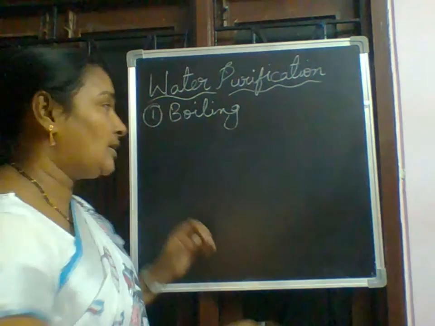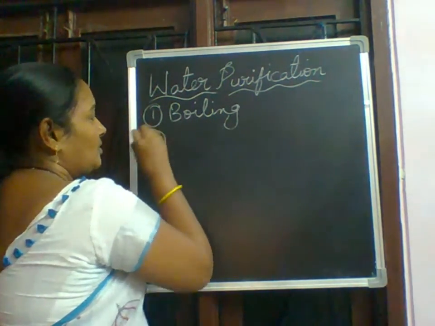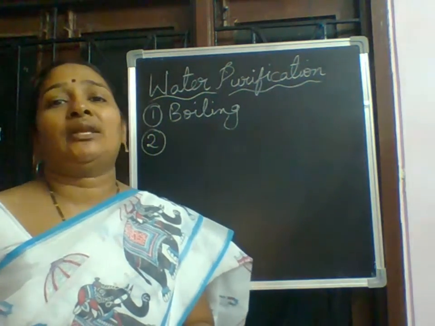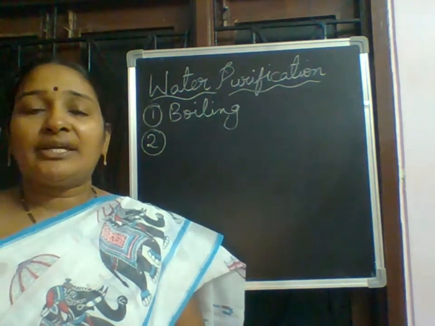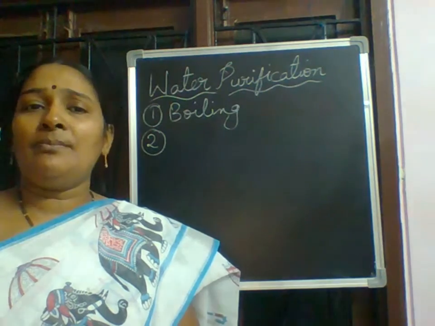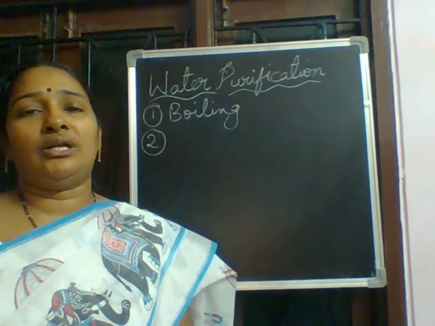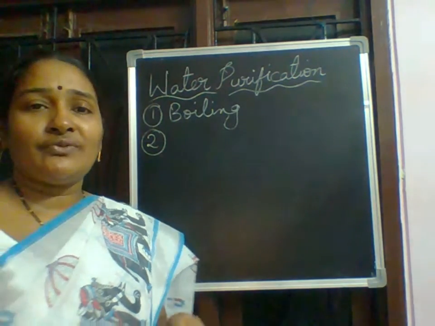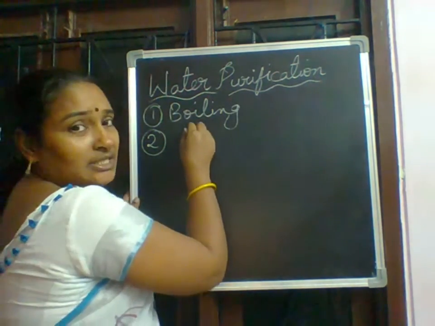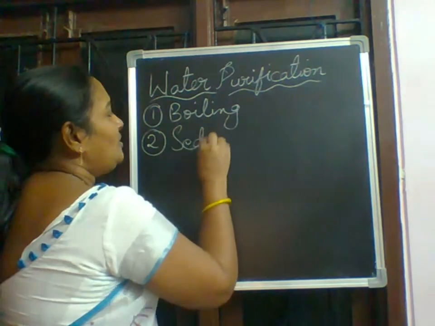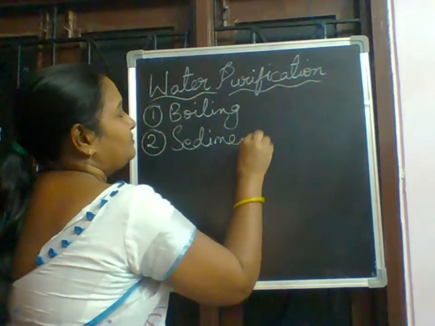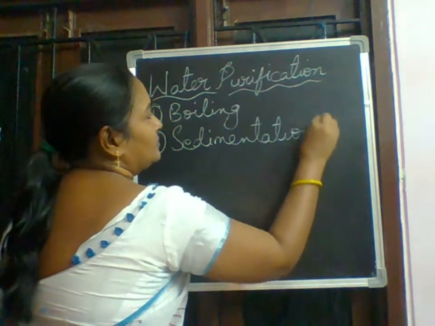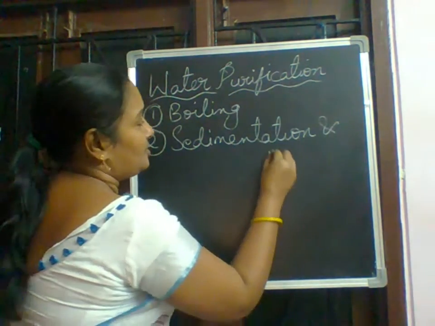Now the second process is, if any insoluble impurities are there, like sand particles, they can be separated from water by the method called sedimentation and decantation. That we will see now, in detail. Sedimentation and decantation.